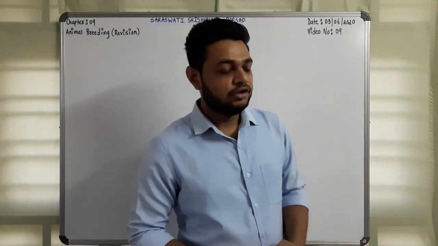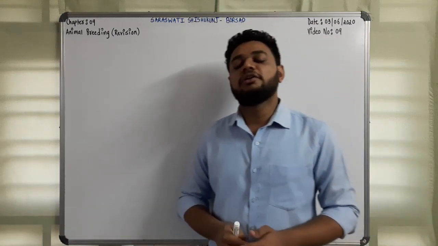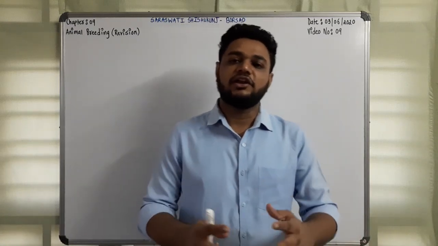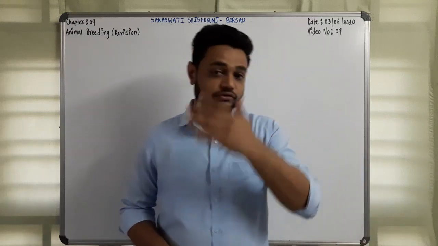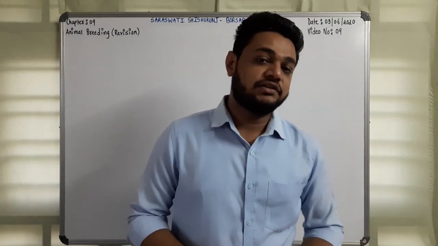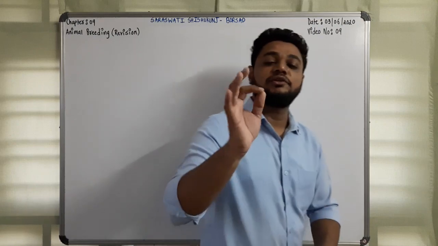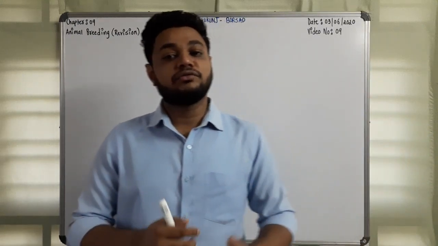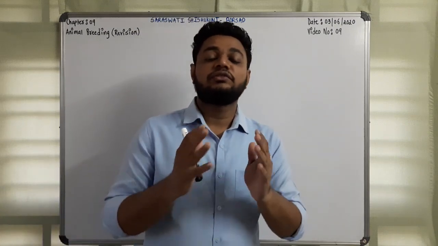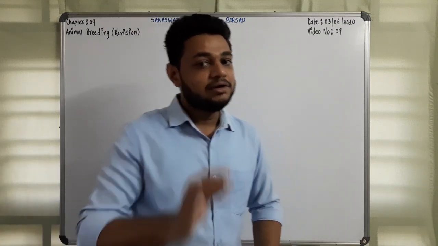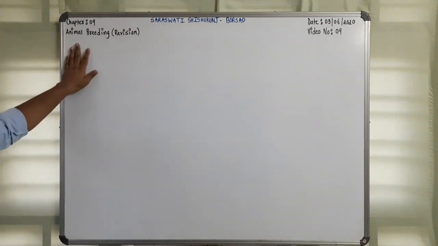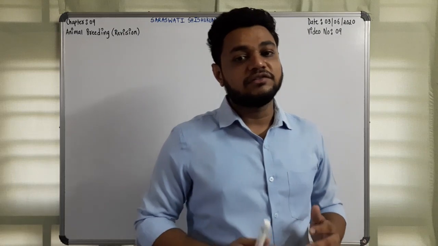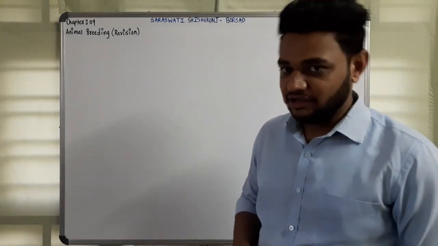Hello friends, today we are going to see the next topic of revision of chapter number 9, strategies for enhancement of food production. So students, if you want to improve the quality and the yield, the most important topic is animal breeding. So the revision is of animal breeding. In animal breeding, today we will discuss inbreeding.